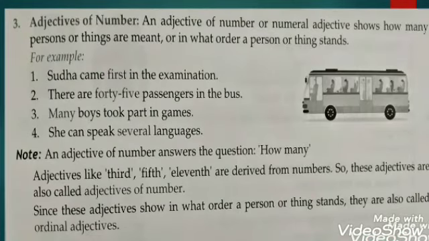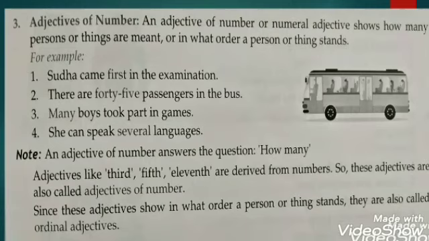Next we have adjectives of number. An adjective of number or numeral adjective shows how many persons or things are meant, or in what order a person or thing stands. Out of the 4 examples, I have taken one to explain to you. Second one, there are 45 passengers in the bus. 45 is describing the number of passengers in the bus. So 45 is your adjective, and it is an adjective of number because you can easily count the number of passengers in the bus. They are 45.